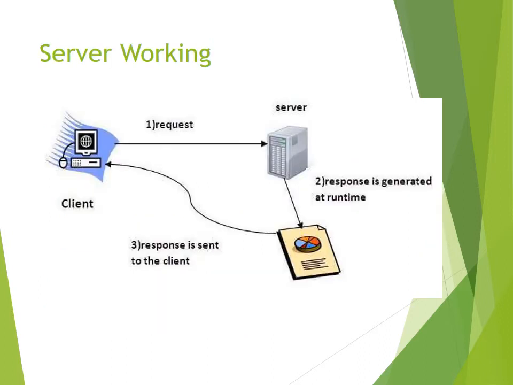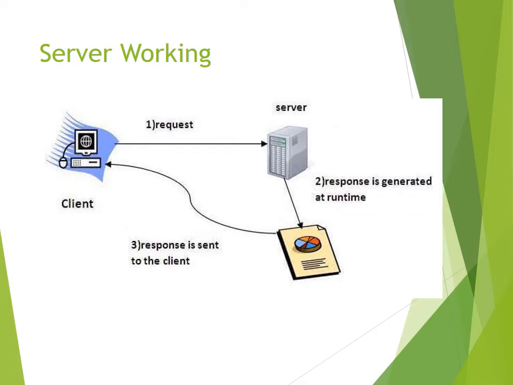Now, if you are looking at the overall working of the server, following is the sequence of execution which is expected from the server-side program. In the overall interaction of client and server, any client first places a request to the server for a particular type of service.